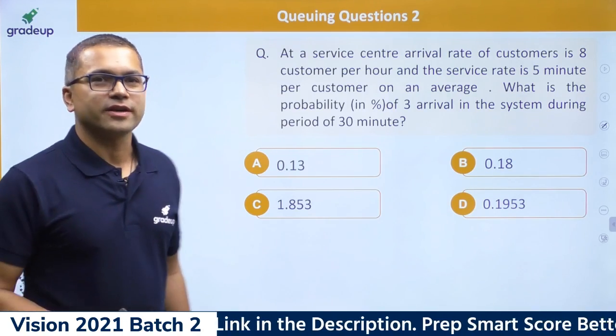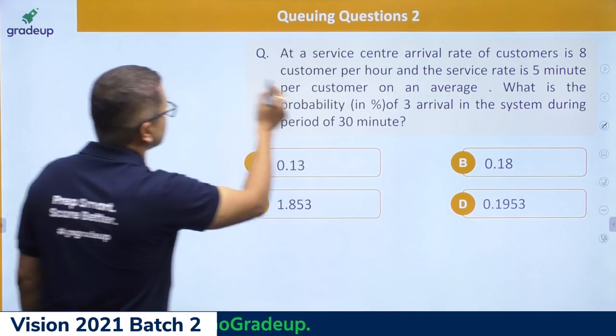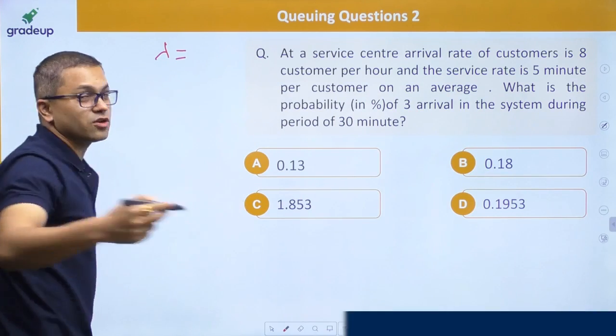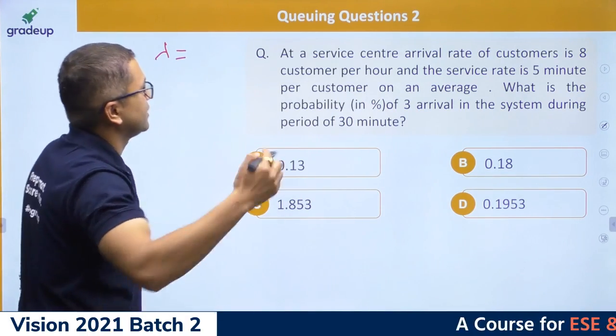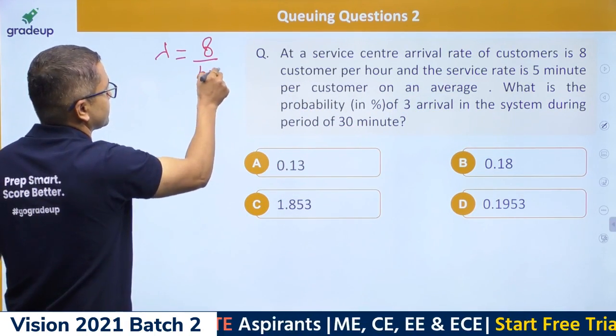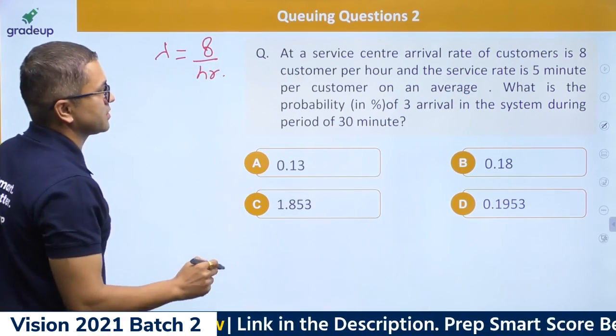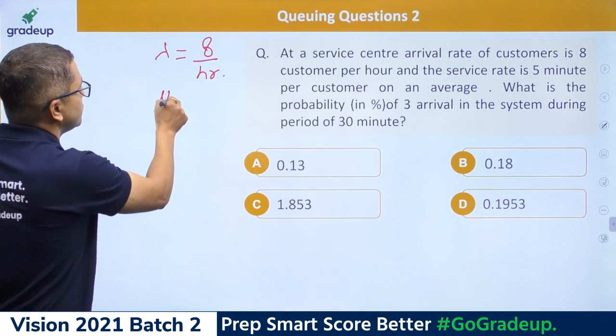So, the arrival rate of customers is, what is lambda? We always talk in terms of lambda and mu in this, right? So, the arrival rate of customers is 8 customers per hour, okay? And the service rate is 5 minutes per customer on average. So what is mu?